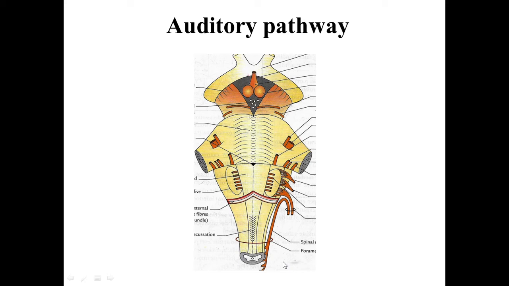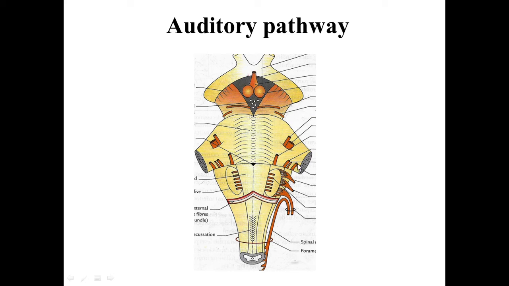Now, after emerging from the modiolus, the cochlear nerve passes through the internal acoustic meatus, and then it enters the brainstem at the junction of the pons and medulla. This is the pons and this is the medulla. It enters the brainstem lateral to the facial nerve. Here this is the facial nerve, and lateral to it is the 8th cranial nerve, the vestibulocochlear nerve.